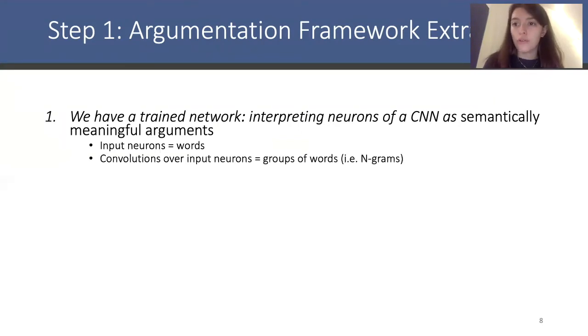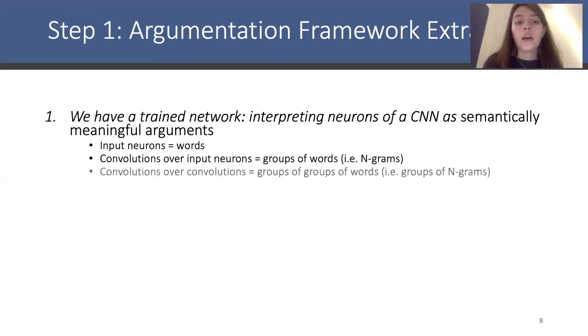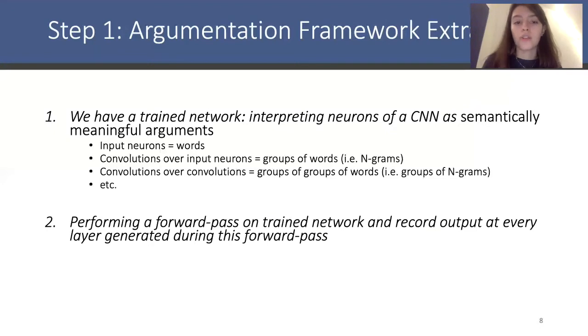Then, because convolutional layers can be seen to aggregate input and assign a new value to this aggregate, we can interpret convolutions over input neurons to refer to groups of words, in other words, n-grams, where n is the size of the convolutional window. Similarly, convolutions over convolutions can be understood as referring to groups of n-grams, etc.